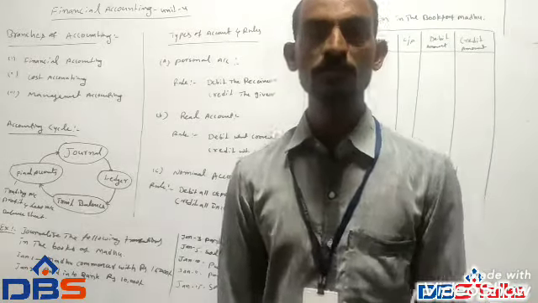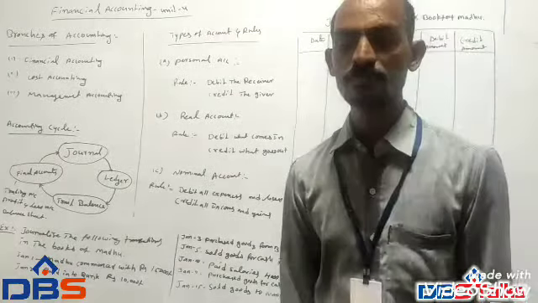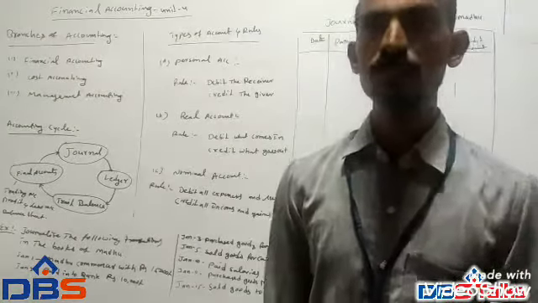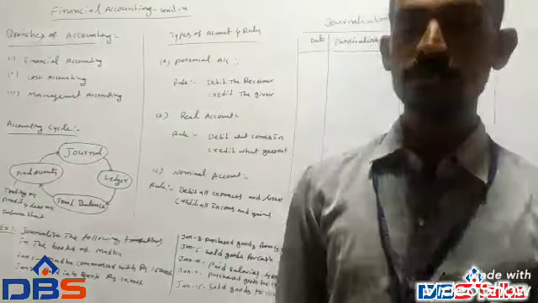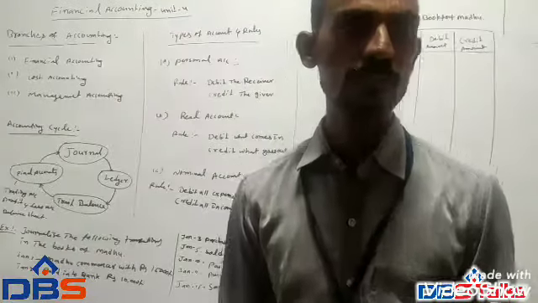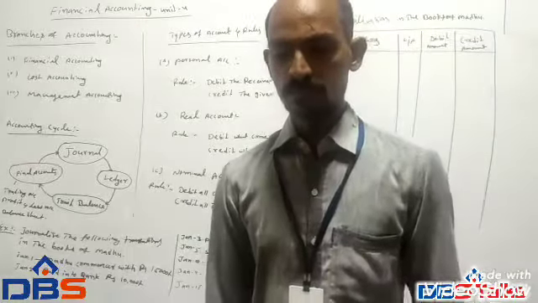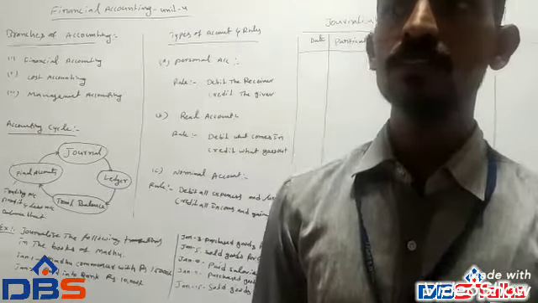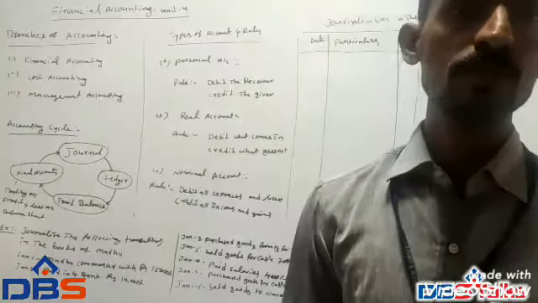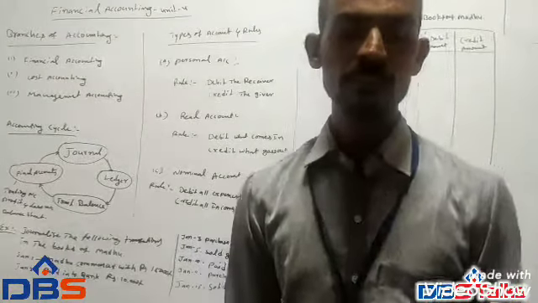Now I am going to discuss financial accounting in Unit 4. Financial accounting means every organization wants to know whether it made a profit or loss at the end of a given period. For this purpose, companies prepare a profit and loss account, and also a statement containing assets and liabilities.